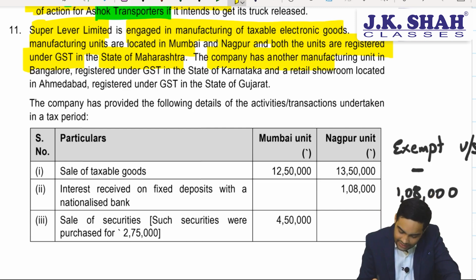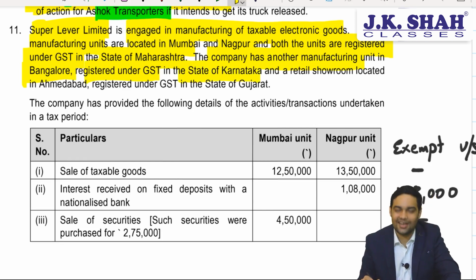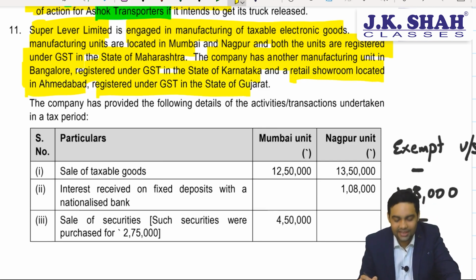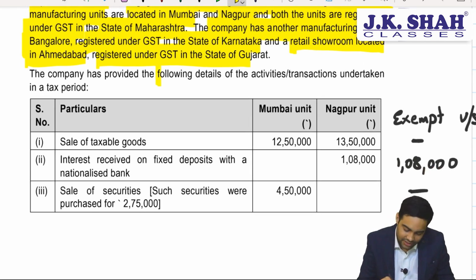The company has another manufacturing unit in Bangalore, registered under GST in the state of Karnataka. And a retail showroom located in Ahmedabad, registered under GST in the state of Gujarat. So totally 3 registrations: Maharashtra, Karnataka and Gujarat. The company has provided the following details for activities or transactions.